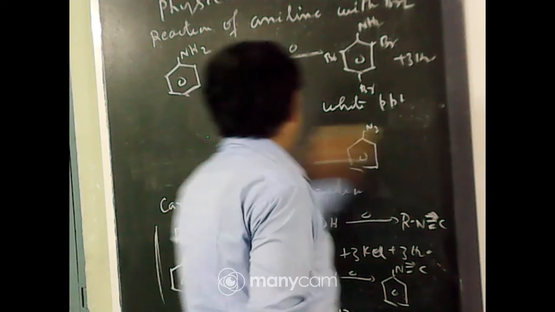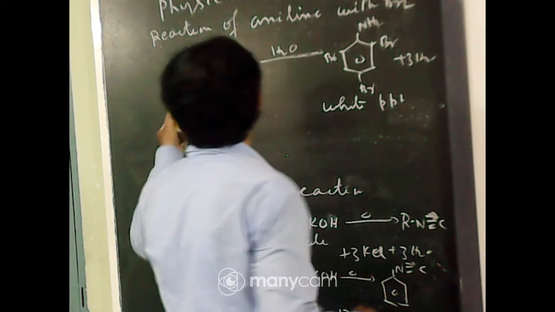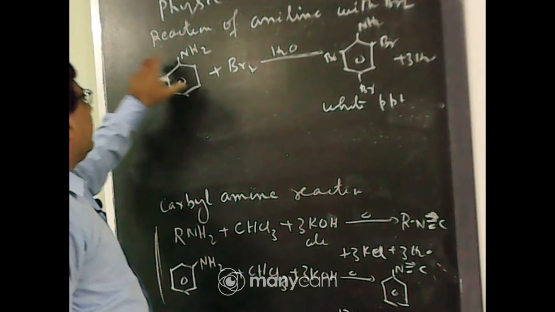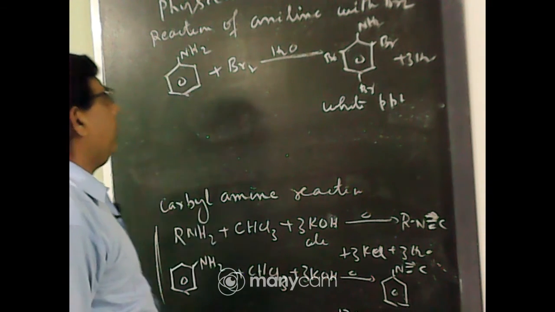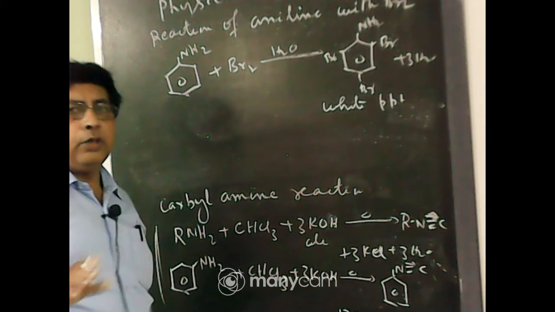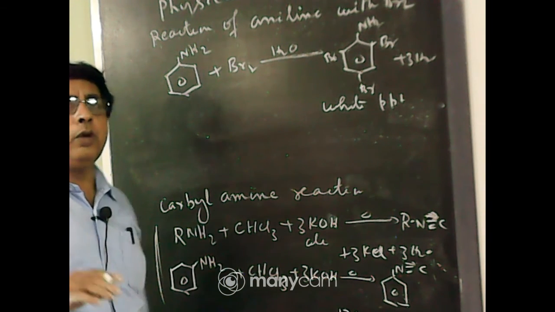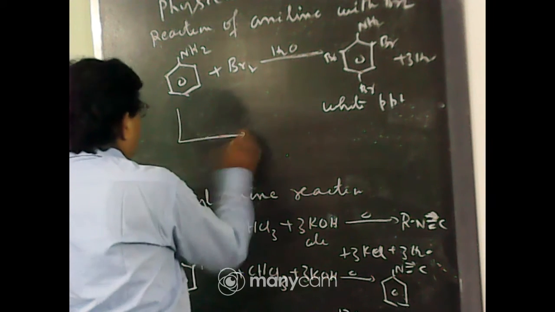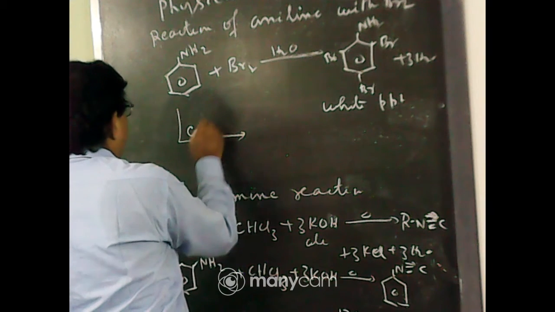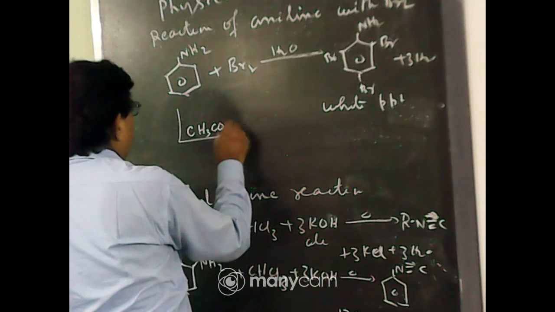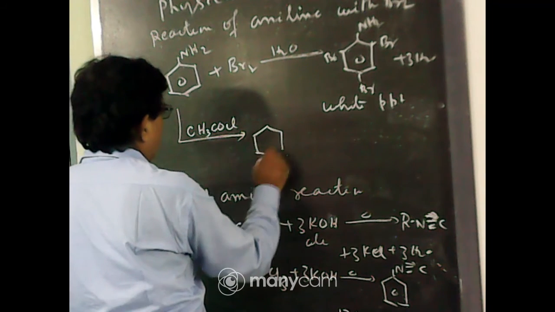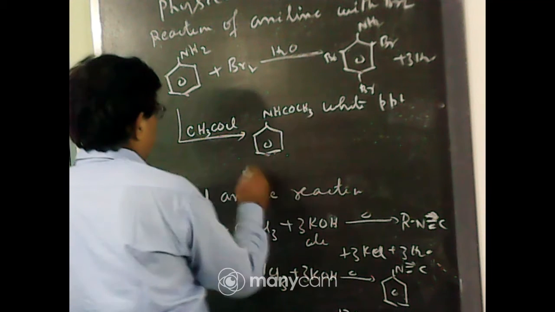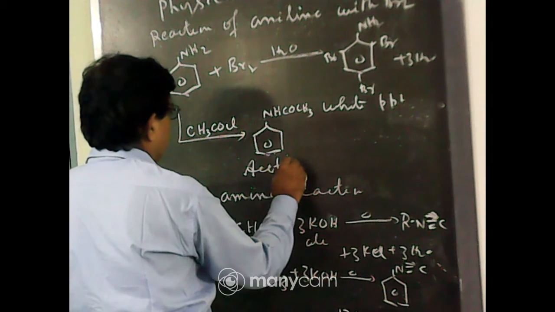Why both ortho and para position occupied by bromine? Because aniline is more reactive. The lone pair electron of nitrogen atom activate the benzene ring more at ortho and para position. To obtain the individual ortho or para product, if we want to obtain orthobromoaniline or parabromoaniline, then we want first block the NH2 group by acetylation. NH2 group reacts with CH3COCl, acetyl chloride, to form NHCOCH3. This is known as acetanilide.